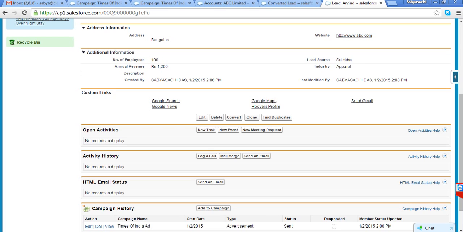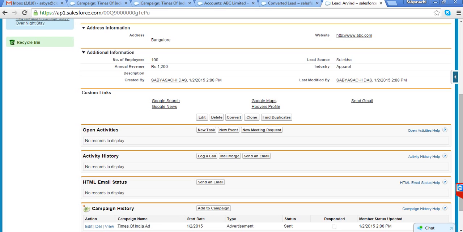So for an example, you define a process in the background that if the industry belongs to banking, if the number of employees is more than 300, if they are located in the UK, and if they are not using any CRM system, or if they are looking for a CRM system, it's a qualified lead for me.